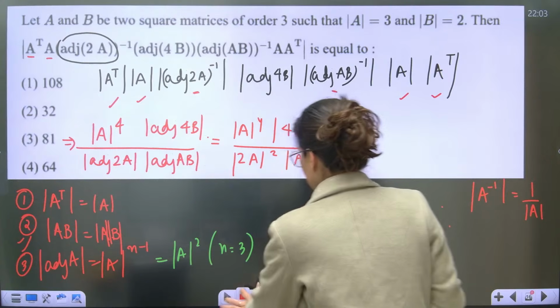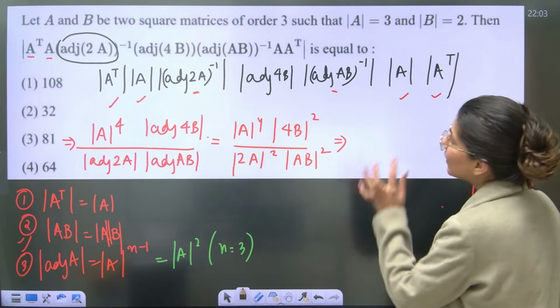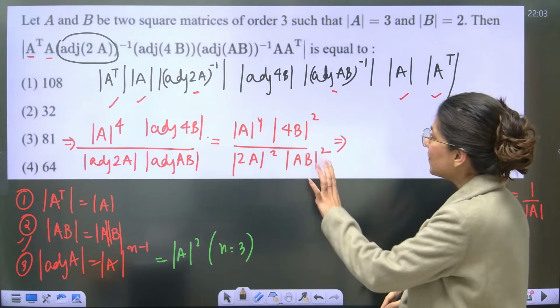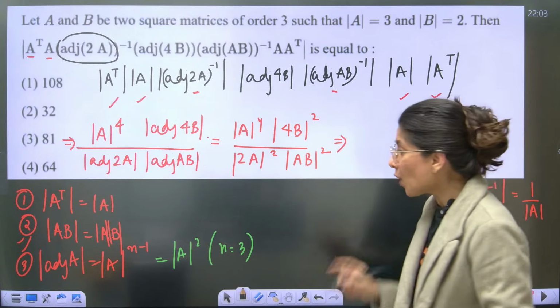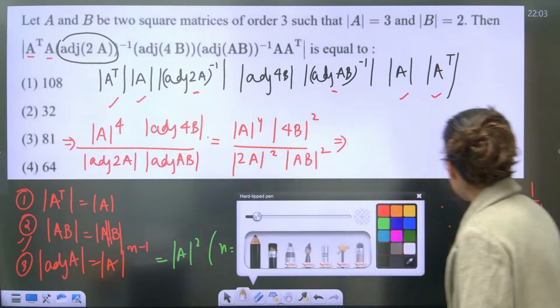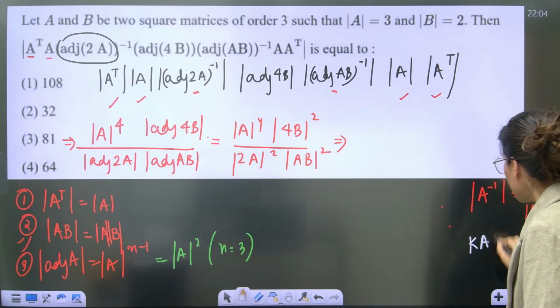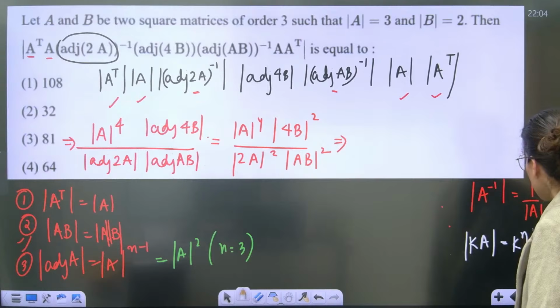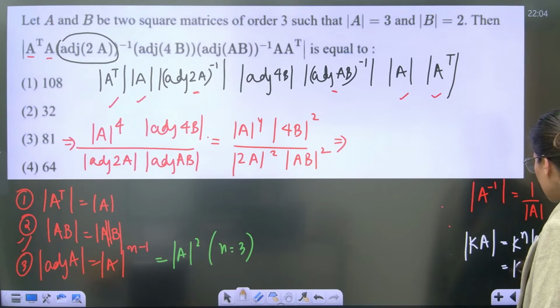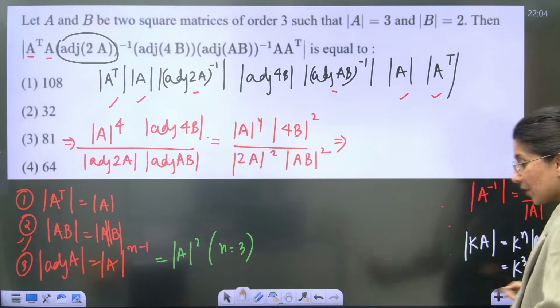Are you understanding it, guys? One by one. Determinant A and B are given. Now this 4, which property shall I use? Tell me. This property: determinant of KA is equal to K power n determinant A. In this case, it is K cube times determinant A because the order is 3.